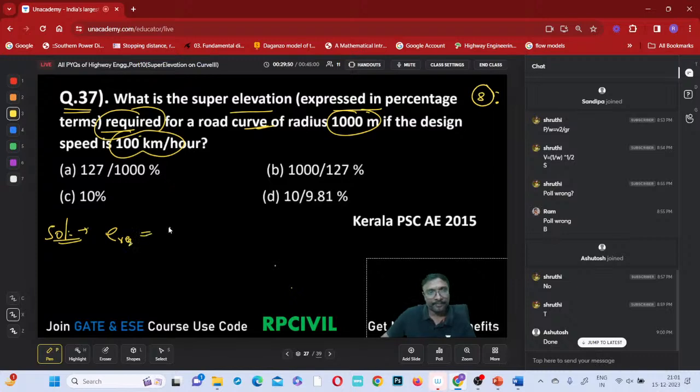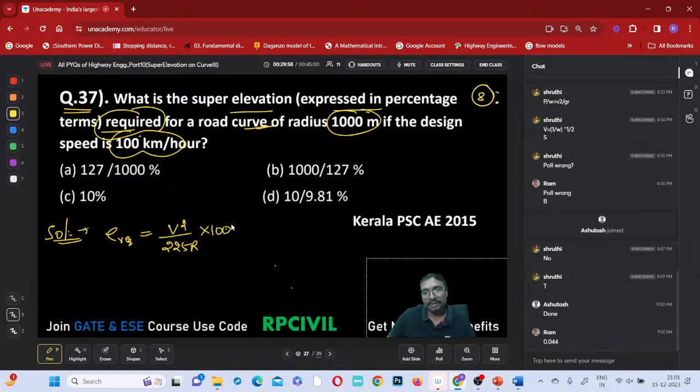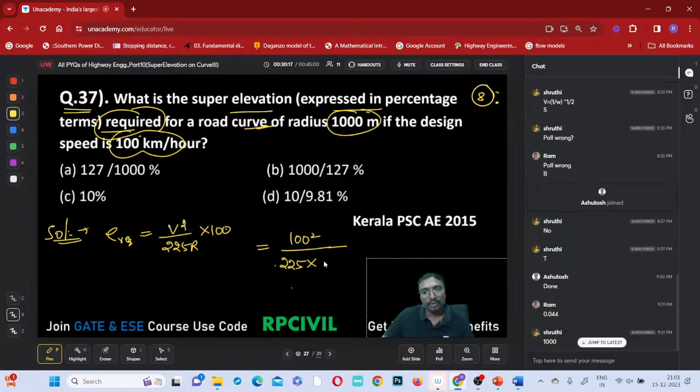That is V square by 225 R. In percentage means into 100, yes? So V square is 100 square by 225 into the radius 1000, into 100 again. Now which value comes to be nearby?